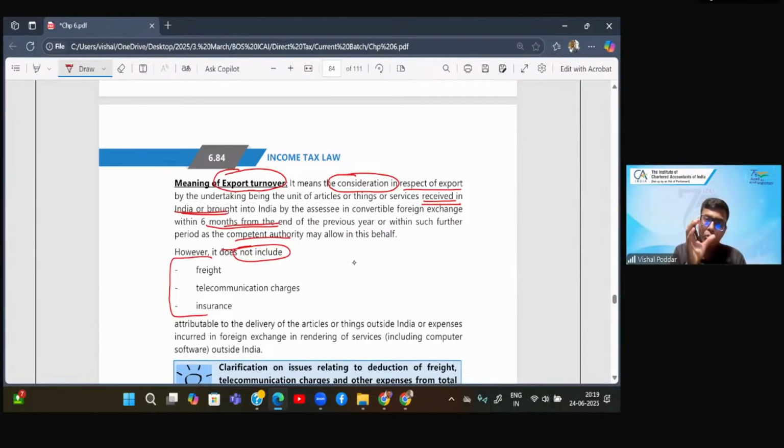So your total bill is 100 plus 12, 112, where 12 represents freight, insurance, etc. So what this provision or this particular clarification is saying, we want purely the value of goods and services which you are exporting. If you are adding some expenses because you have incurred those expenses, so these expenses, even though added in your invoice, will not be counted in export turnover.